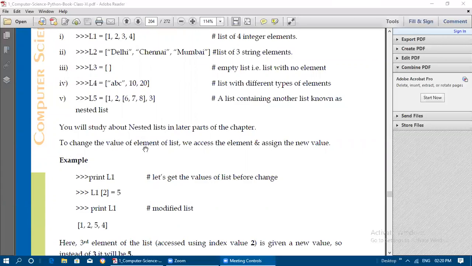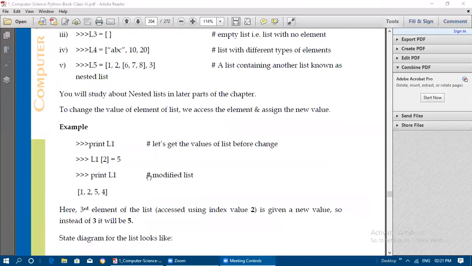To change the value of an element in the list, we have seen that we can change the value because list is a mutable type, so we can change the value in its place. To change the value of the element in the list, we access the element and assign the new value. So first we need to get the element, which location it is in. Using index we can get the element and we can place the new value at that index.